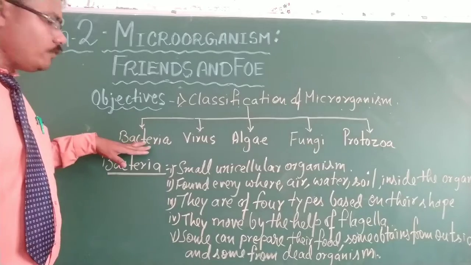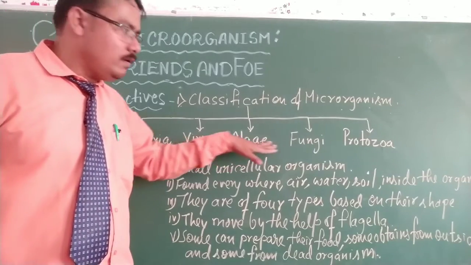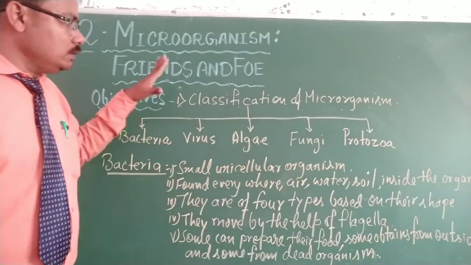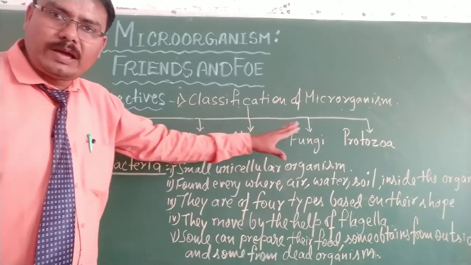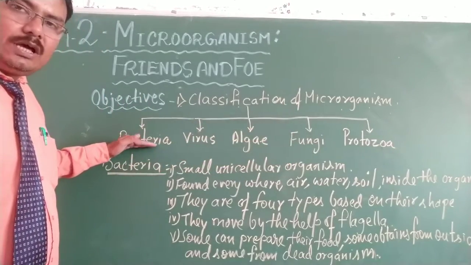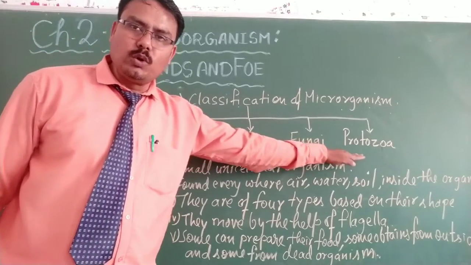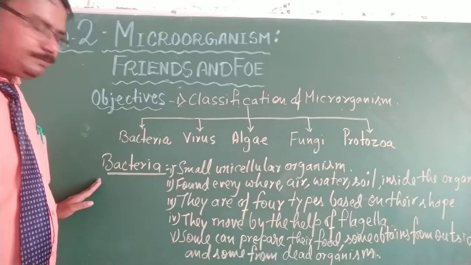Microorganisms are of 5 types: bacteria, virus, algae, fungi, and protozoa. These microorganisms have been divided into 5 different types, just like bacteria, virus, algae, fungi, and protozoa. Today I will explain about bacteria.